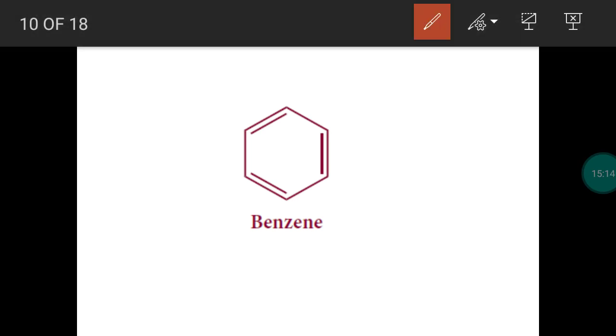So the six carbon atoms and hydrogen atoms are in a plane. So it is planar in structure. Then what is the next pointer? There should be delocalization of pi electron. What is the meaning of delocalization?